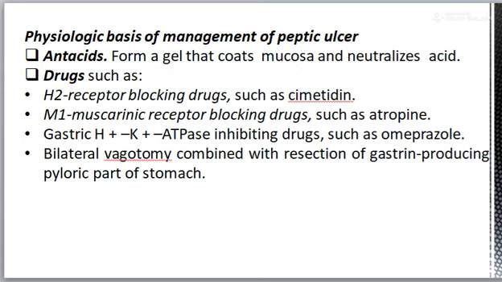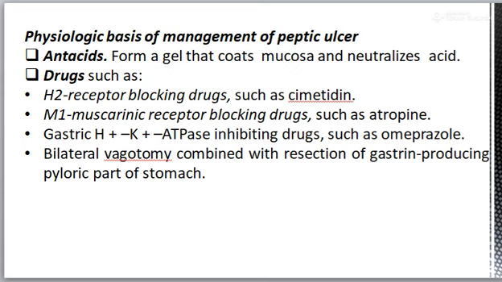Drugs such as H2 receptor blocking drugs such as cimetidine decrease HCl secretion by blocking the effect of histamine on the H2 receptor of the parietal cell. Then M1 muscarinic receptor blocking drugs such as atropine decrease H plus secretion by blocking the effect of acetylcholine on the M1 muscarinic receptor of the parietal cell.